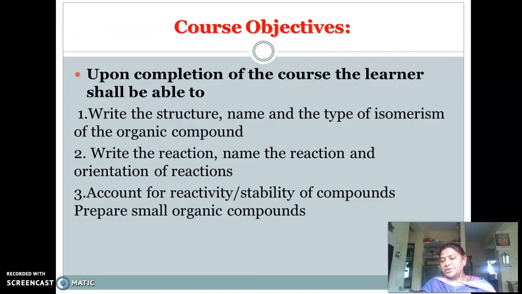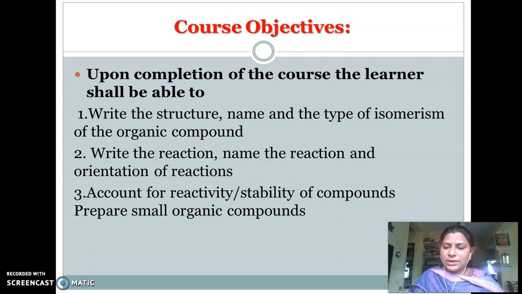Now the course objectives. As we have dealt with the syllabus content, there are 6 units in your syllabus, starting from benzene. So what are the objectives of your course, Pharmaceutical Organic Chemistry 2? When you learn all this, you are able to write the structure, name and type of isomerism of organic compounds.